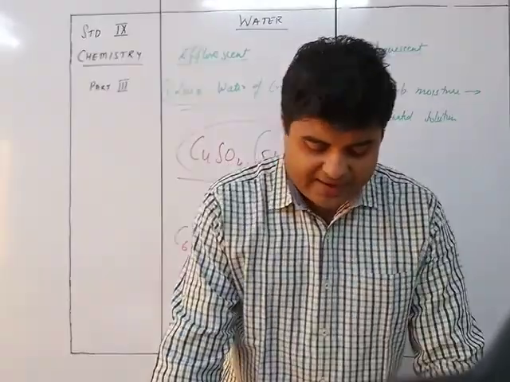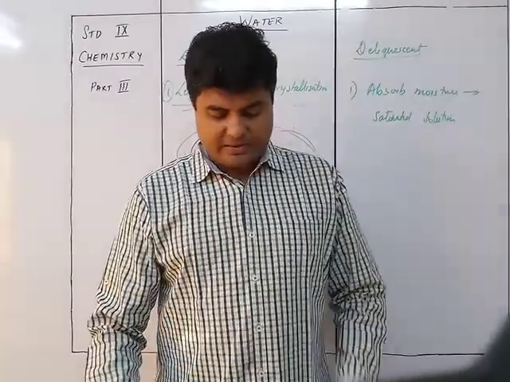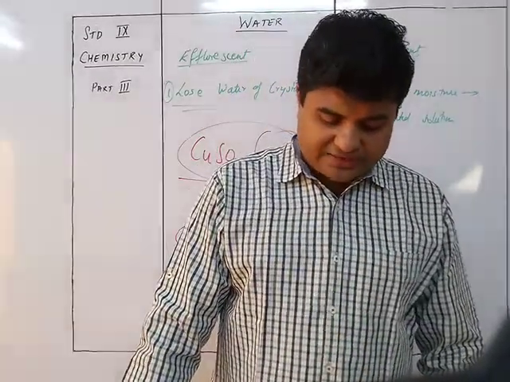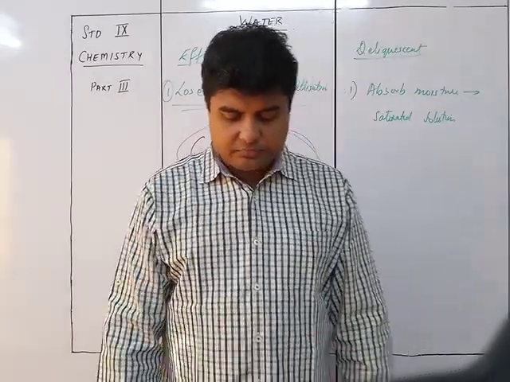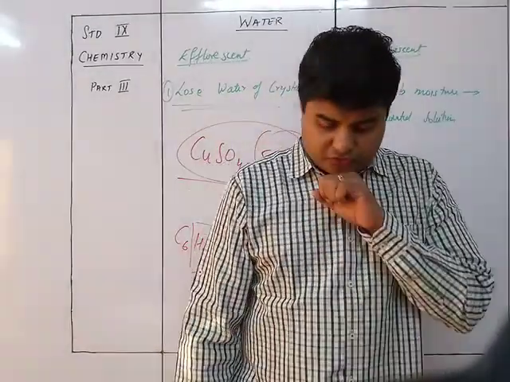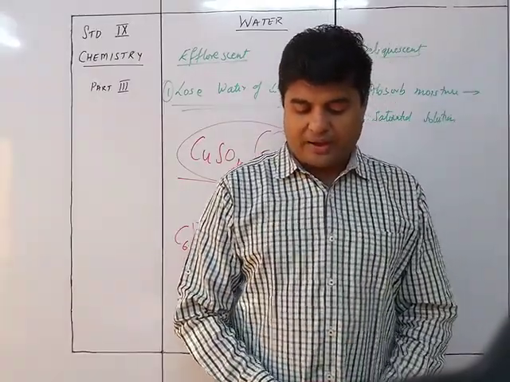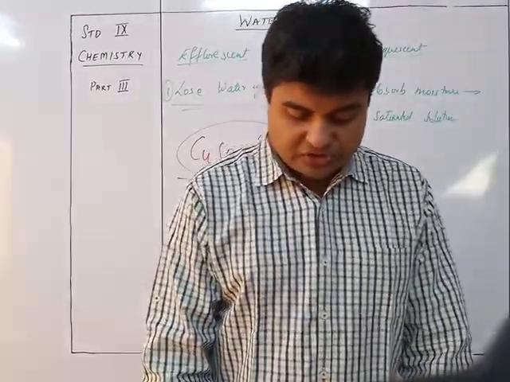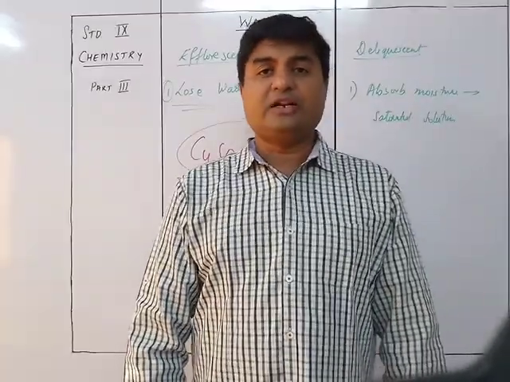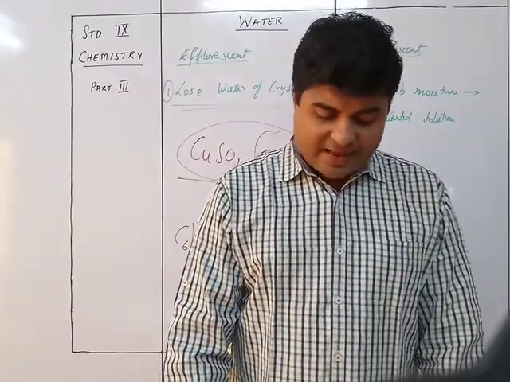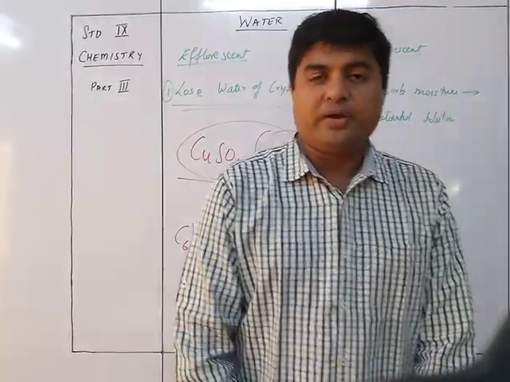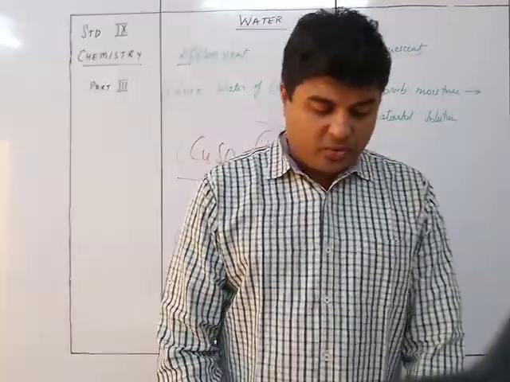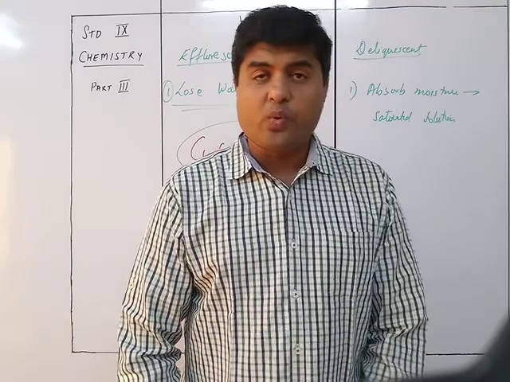So examples of drying agents: in a desiccator you use fused calcium chloride. We also use concentrated sulfuric acid, fused phosphorus pentoxide, and quicklime. Quicklime is calcium oxide, CaO. These are the examples of drying agents. We'll stop here for this video. The next thing we'll be doing is the types of water: hard water and soft water.